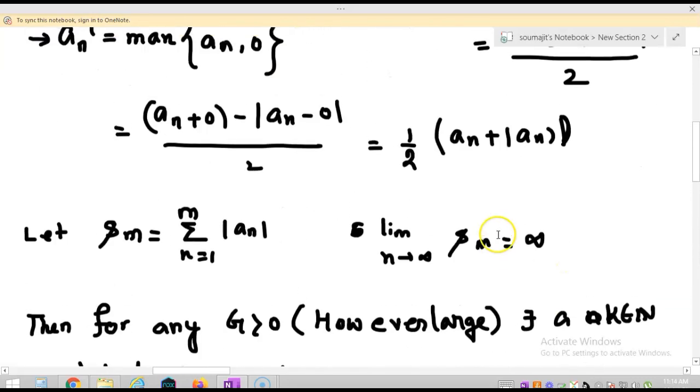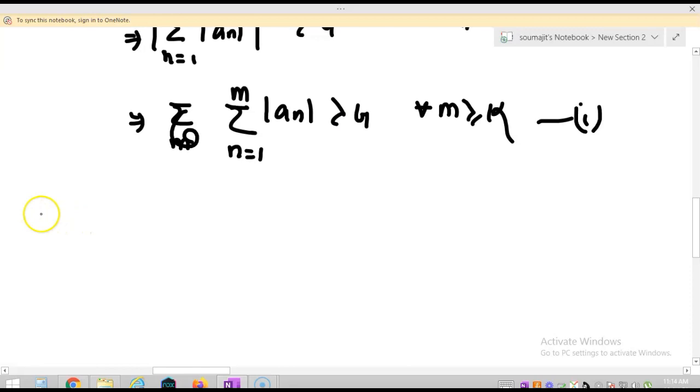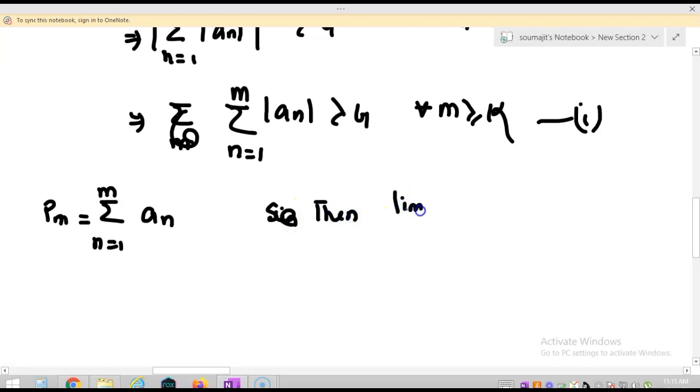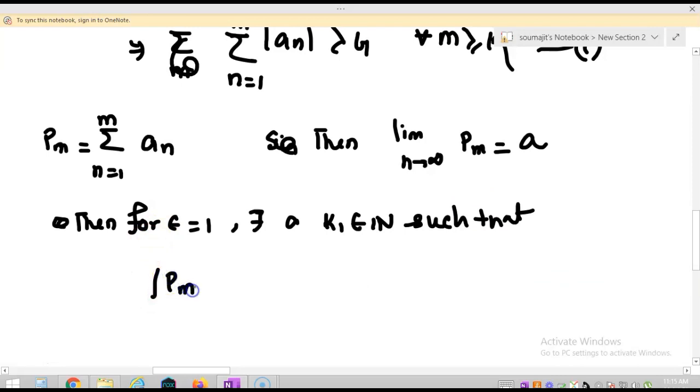Again observe that this series is convergent and converges to A. So this is the partial sum I am considering again: P_m is equal to summation n equal to 1 to m of a_n. Since limit m tends to infinity of P_m is equal to A, then for epsilon equal to 1, there exists a K1 belongs to natural numbers such that modulus of P_m minus A is less than 1 for all m greater equal to K1.